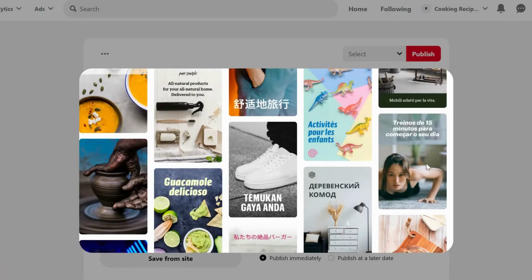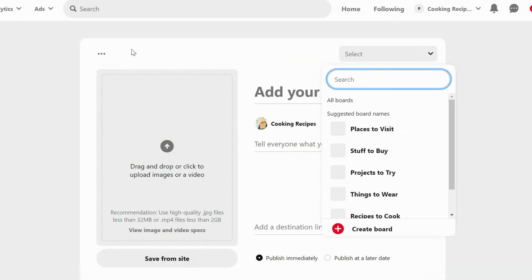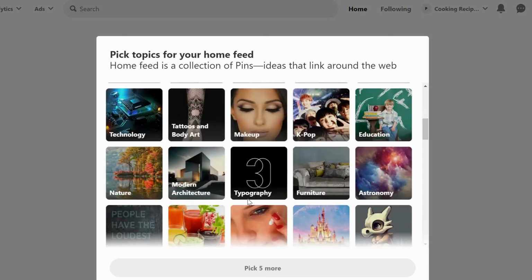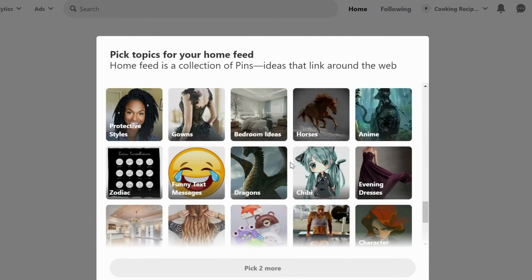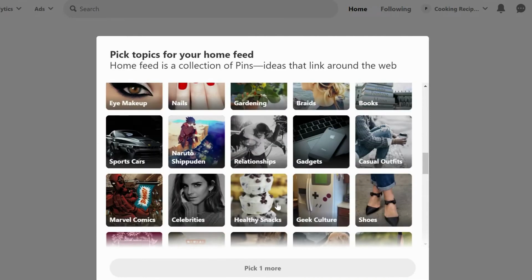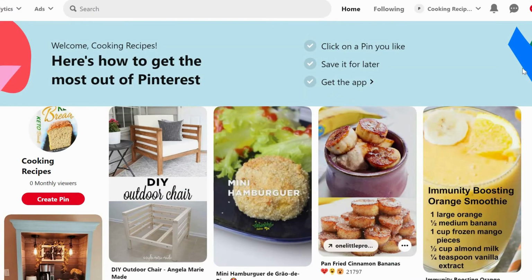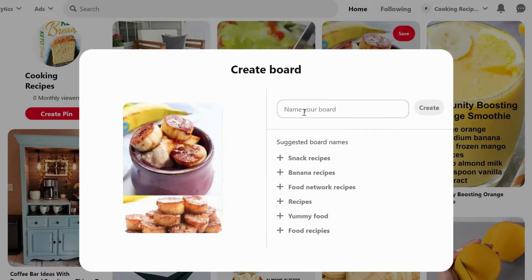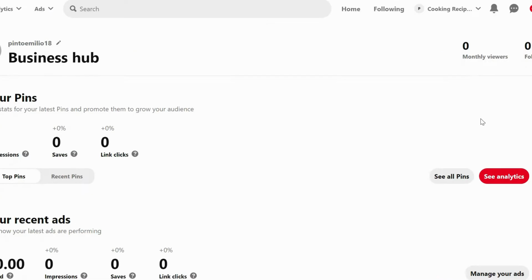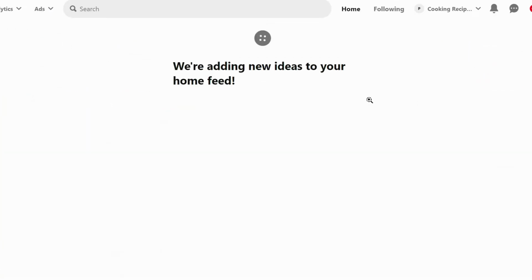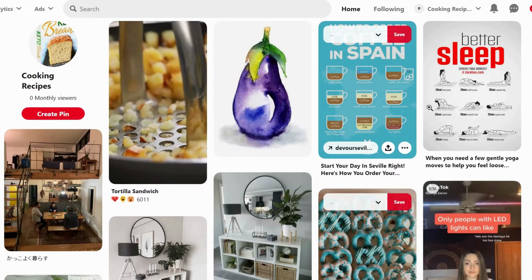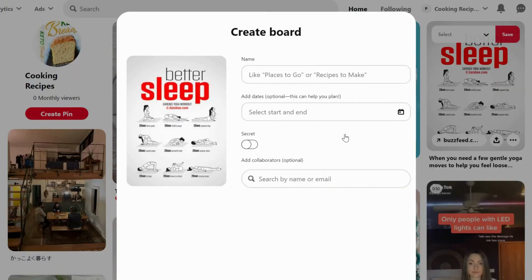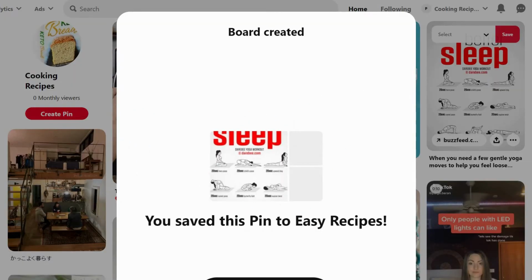Create at least 7 to 10 boards. It's very easy. 7 to 10 boards and repeat other people's pins. Create those boards and put in each board at least 10 pins. I repeat, 10 pins. And then you will have your brand new account with 7 to 10 boards and with 10 pins for each board.